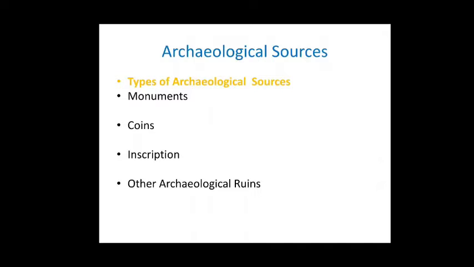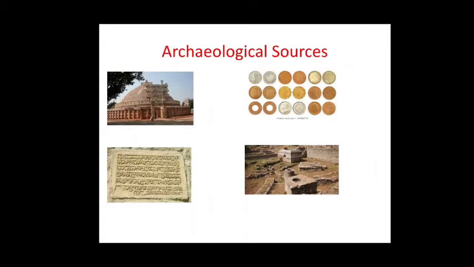Another type of literature is oral literature. Children, the oral literature portion has been deleted. So the next topic is archaeological sources. Archaeological sources are divided into four types: inscriptions, coins, monuments and other ruins.